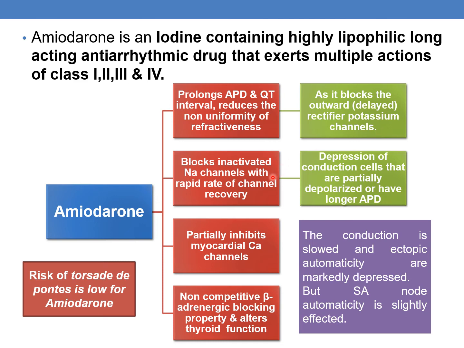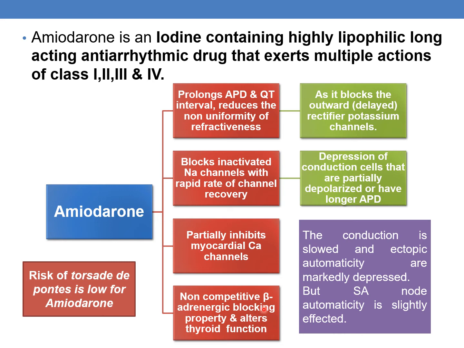The next action is it blocks the inactivated sodium channels with rapid rate of channel recovery. This leads to depression of conduction in cells that are partially depolarized or have longer action potential duration. The next is it partially inhibits myocardial calcium channels. And it also has non-competitive beta adrenergic blocking property and alters the thyroid function.